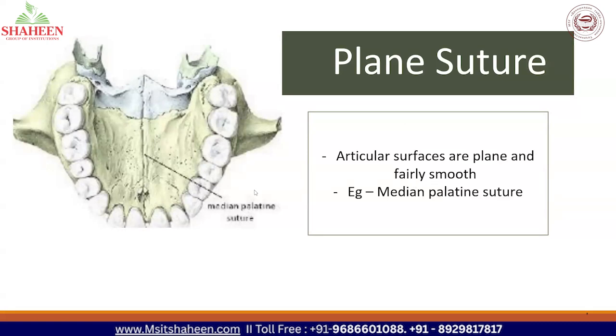So the example is actually the hard palate of the body. So you know where is hard palate? It is actually opposite to the tongue. Upper part of the oral cavity is called as hard palate. So in the hard palate, there is a suture called as median palatine suture. So that is what you are seeing here. It is in the middle and that is median palatine suture. So that is an example for plain suture. Okay.